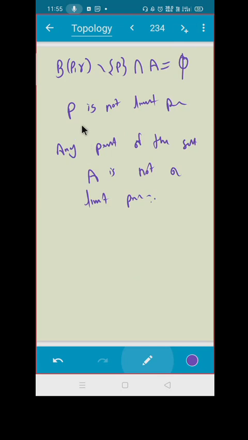I was taking any P of the set A. I proved that P is not a limit point. So we are done. This proves the set A does not have a limit point. So what is the derived set D of A? Empty. Do you agree? Yes.